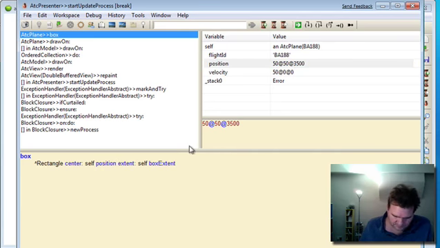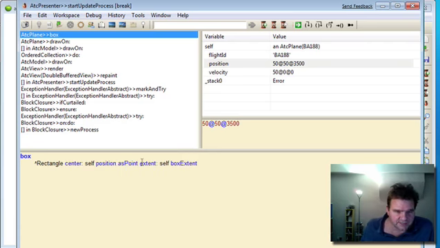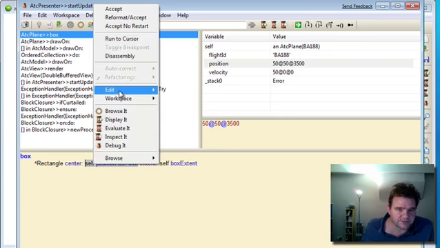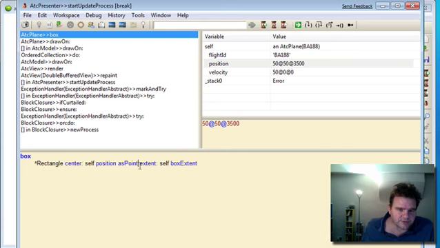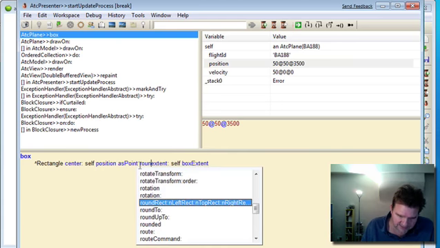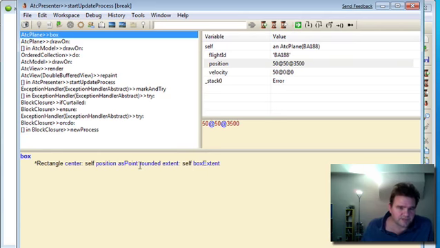So if I put as 0.3d as point in here, if we just inspected that, we'll see that that will give us a 2D point. You see, that just takes the x and the y coordinates, so that's what we want. And also we want to round the result, because the rectangle center extent method only takes integer value points. So let's compile that.